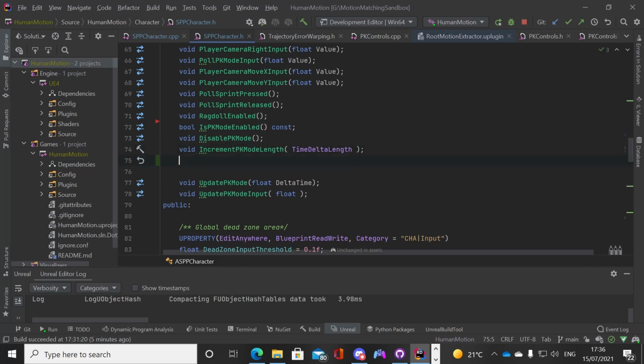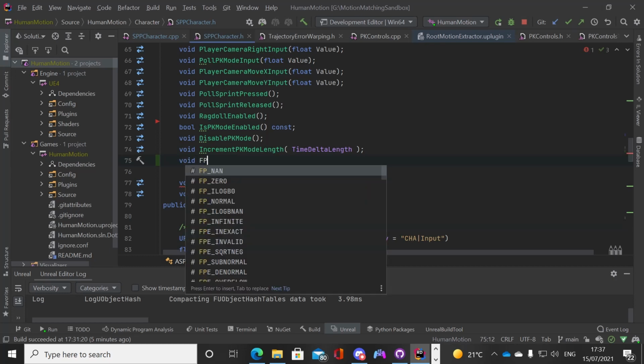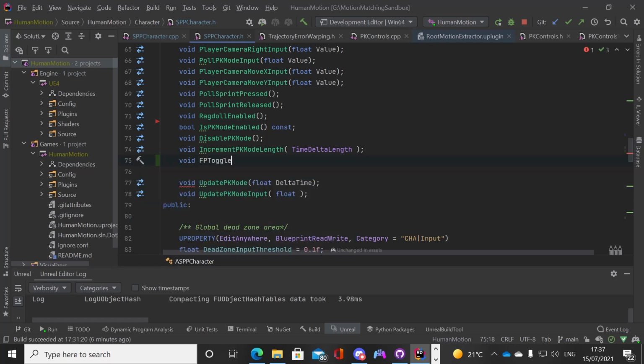I will say void because we're not returning anything from the toggle. If we wanted it to return true if the toggle activated, we'd say bool and then the function name, but because we just simply want the function to toggle it on or off, and that's it, we're just going to say void, so return nothing, FP toggle.